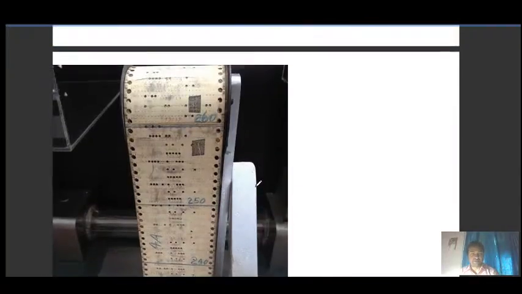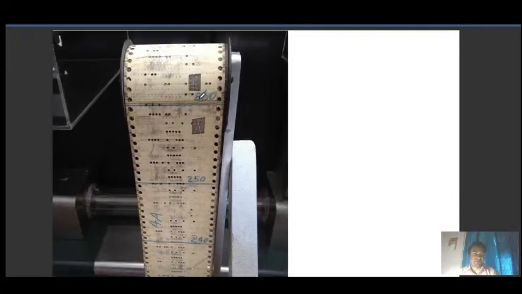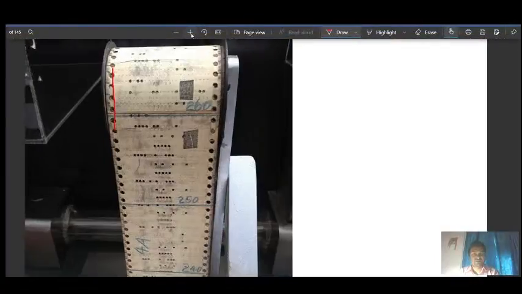So this is the punch tape. As you can see here, space for this hole. These are the holes. Zoom a bit.